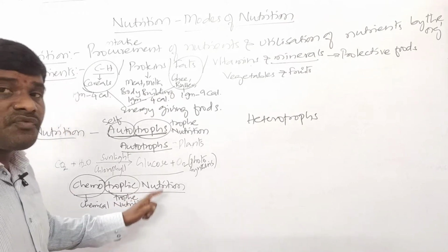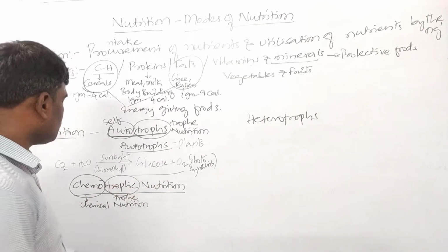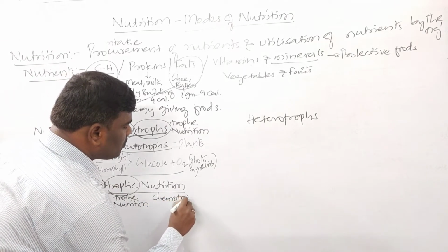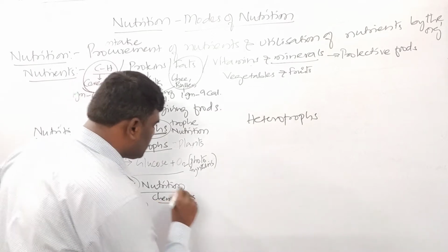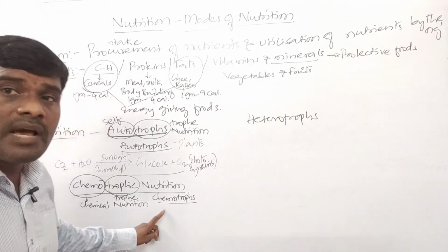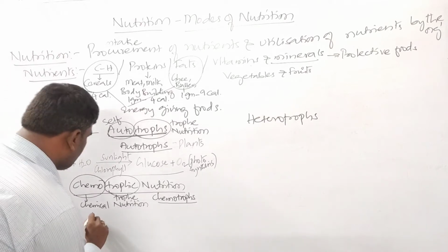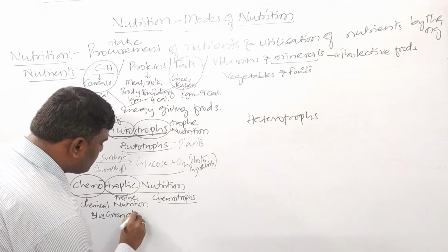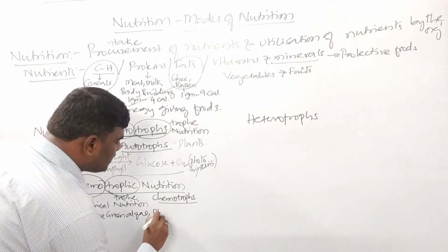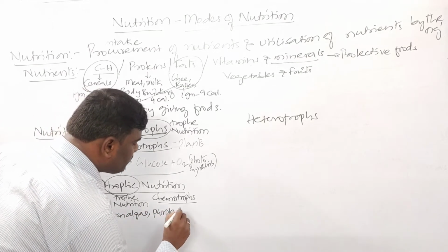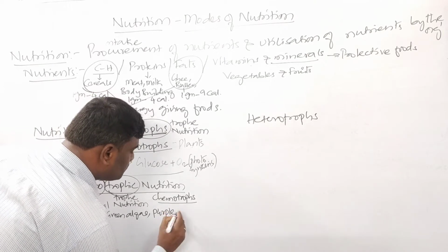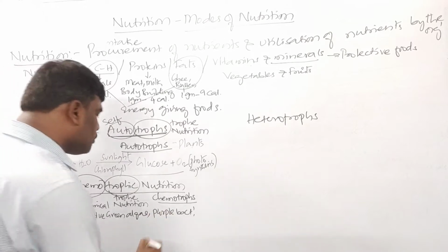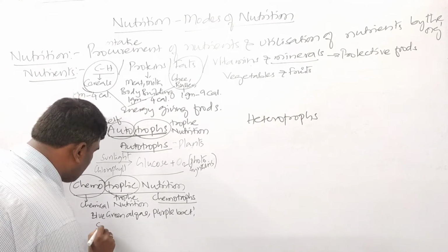So the organisms which perform this chemotrophic nutrition are called chemotrophs. Got it? Chemotrophs. What are the examples of this? Examples of these chemotrophs are blue-green algae, right? Purple bacteria, and also sulfur bacteria.